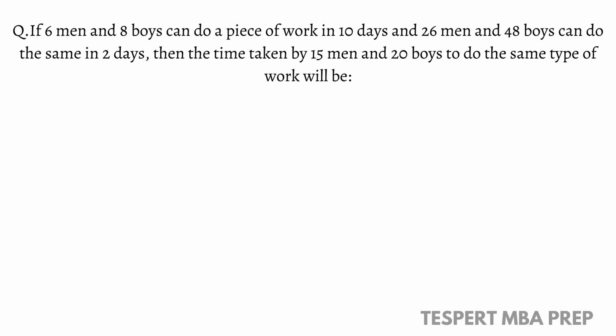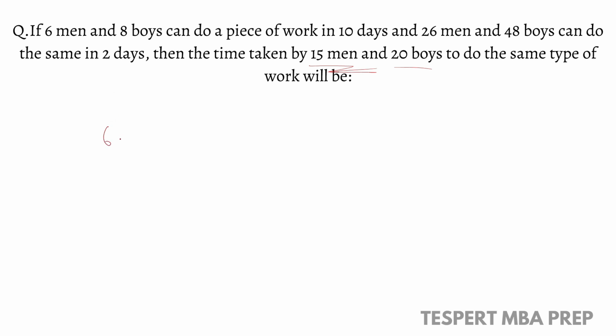So if 6 men and 8 boys can do a piece of work in 10 days and 26 men and 48 boys can do the same work in 2 days, then the time taken by 15 men and 20 boys to do the same type of work will be. We solved this kind of model previously. So there we calculated the value of 1 man and the value of 1 boy, and we substituted that here, right? So in the same way we will calculate now.